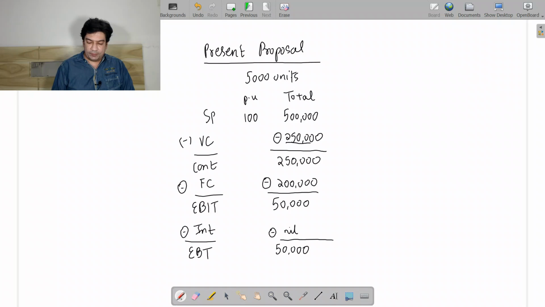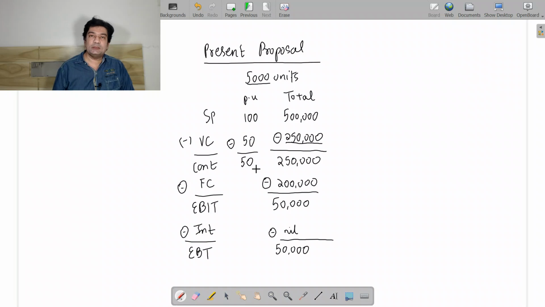Now 2,50,000 divided by 5,000 units, so I am getting variable cost as 50, and contribution as 50. So we have written the present proposal.